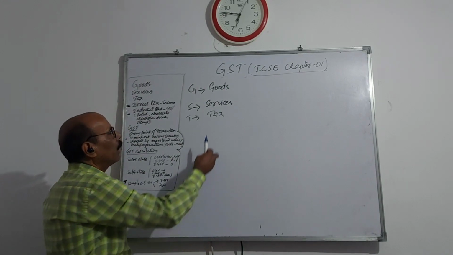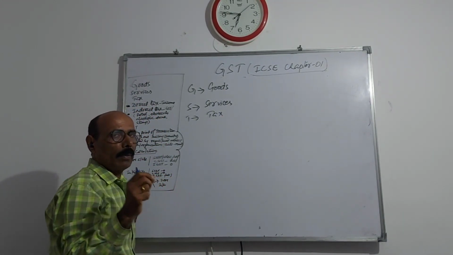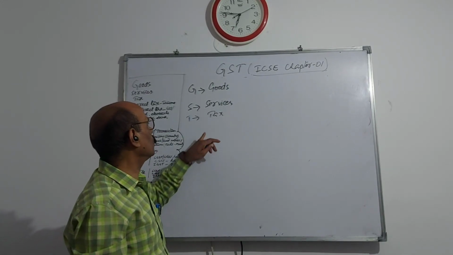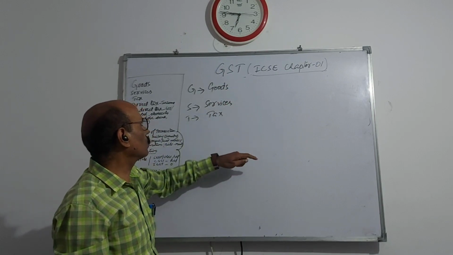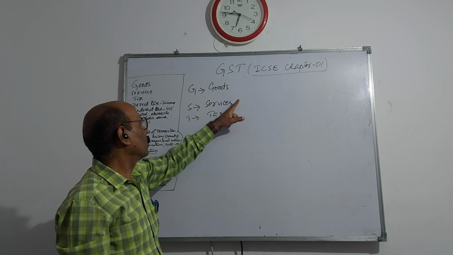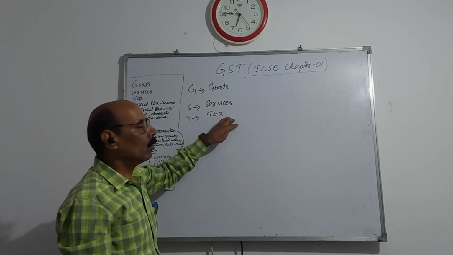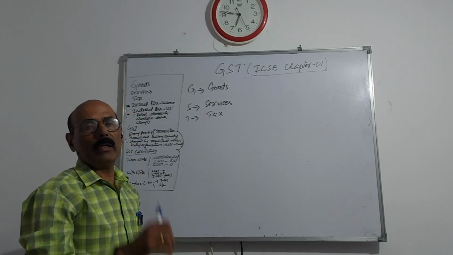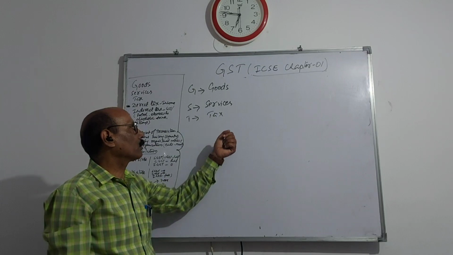Another word is taxes. Taxes means a certain percentage of amount levied on the transaction of goods and on the transaction of services. This percentage is levied by the government. A general person is not authorized to levy tax.